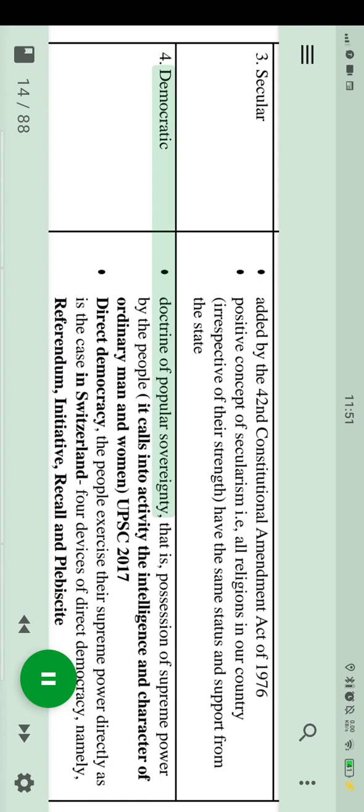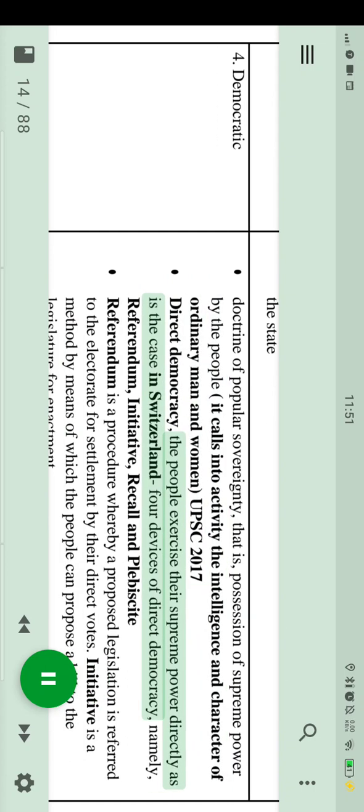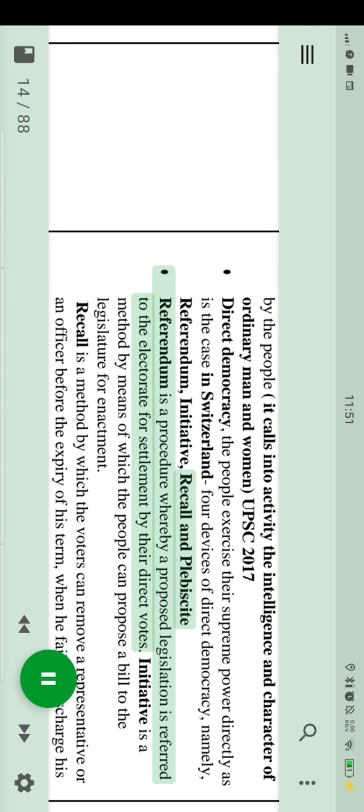4. Democratic. Doctrine of popular sovereignty, that is, possession of supreme power by the people. It calls into activity the intelligence and character of ordinary men and women. UPSC 2017. Direct democracy: the people exercise their supreme power directly, as is the case in Switzerland. 4 devices of direct democracy, namely, referendum, initiative, recall and plebiscite.